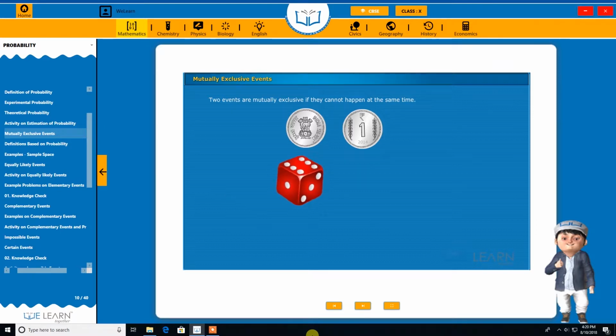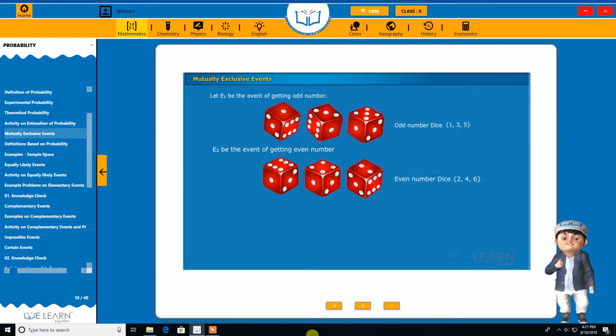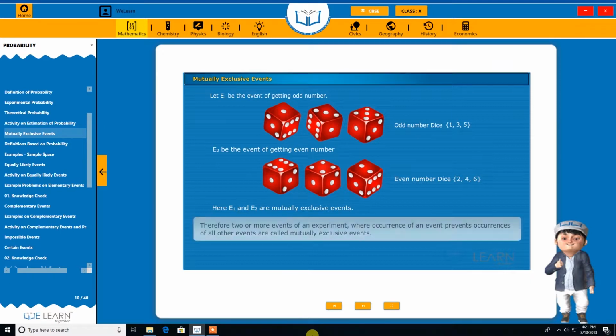Similarly, in the experiment of throwing a die, the sample space is shown on the screen. Let E1 be the event of getting an odd number. So the favorable cases of getting an odd-numbered die are 1, 3, 5. And E2 be the event of getting an even number. Then the favorable cases for E2 are 2, 4, 6. Here E1 and E2 are mutually exclusive events.